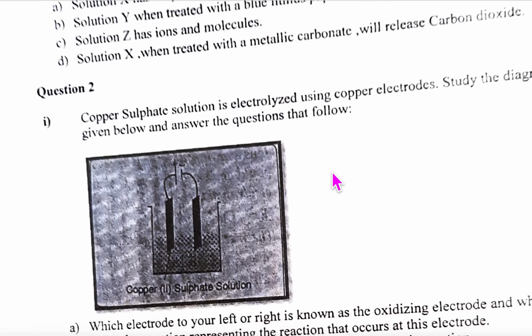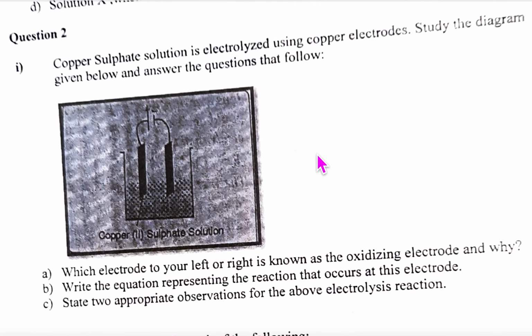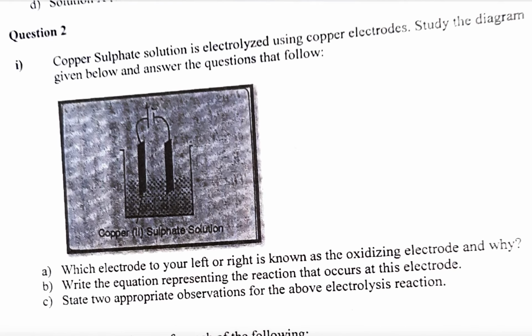Question number 2. Using copper electrodes, your anode reaction will be Cu minus 2 electrons gives Cu2 plus.